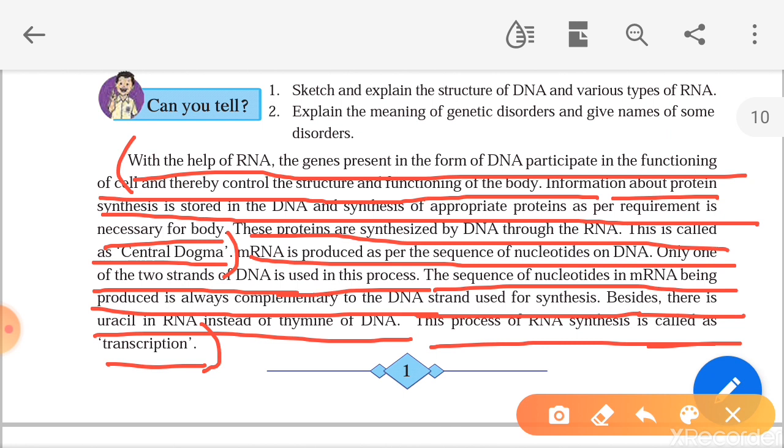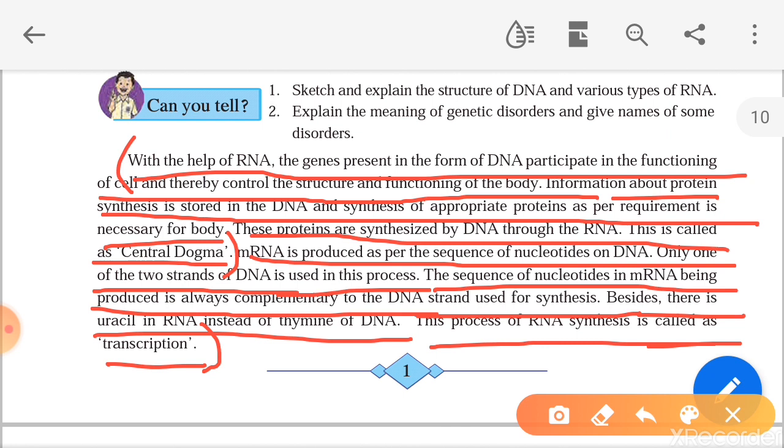Okay, only one of the two strands of DNA is used in this process. The sequence of the nucleotides in the mRNA being produced is always complementary to the DNA strand used for the synthesis. Besides, there is uracil in RNA instead of thymine in DNA. In RNA, uracil is there; in DNA, thymine is there. This process of RNA synthesis is called transcription. So what is transcription, basically? Transcription is basically the process of synthesis of mRNA.